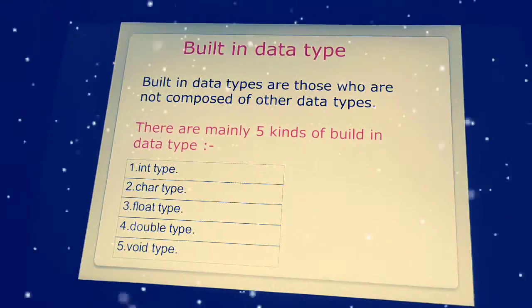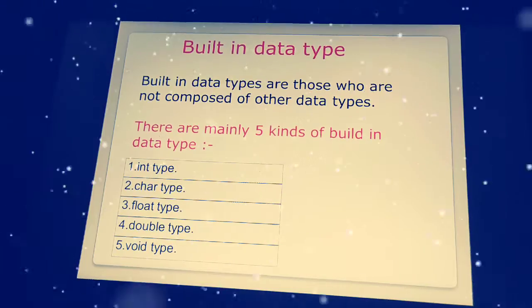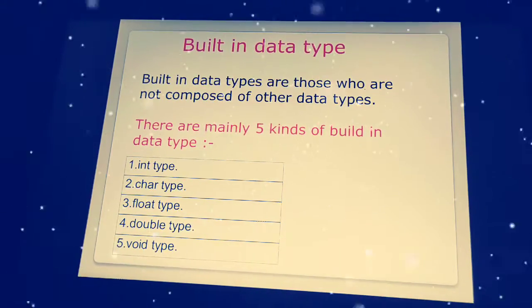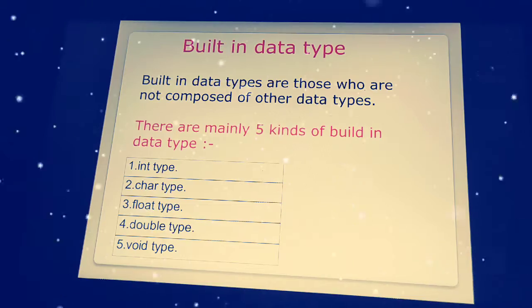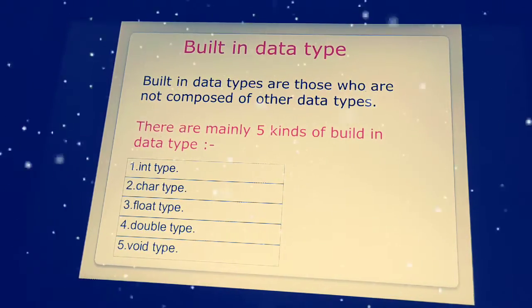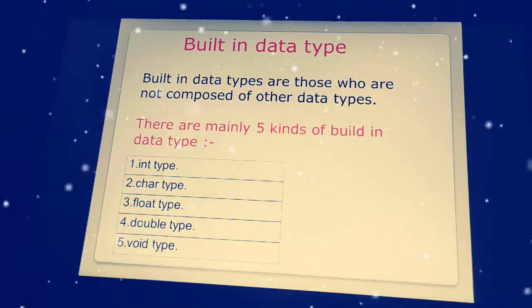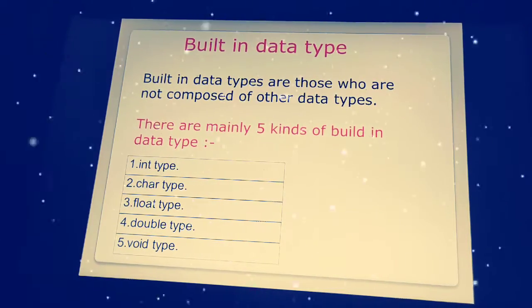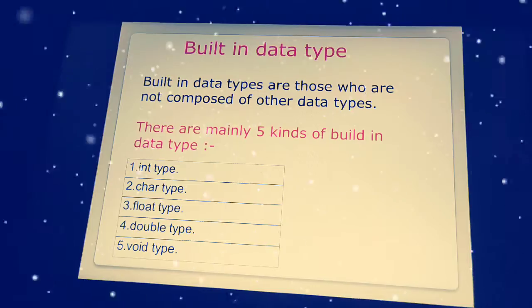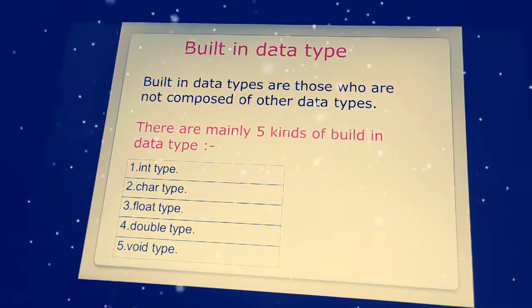And now I'll go with the built-in data types. So here built-in data types are those that are not composed of other data types. Here built-in data types are separate from derived data types. These data types do not depend on other data types like user-defined and derived data types. These are of unique kinds, and the main four or five kinds of built-in data types are as follows.